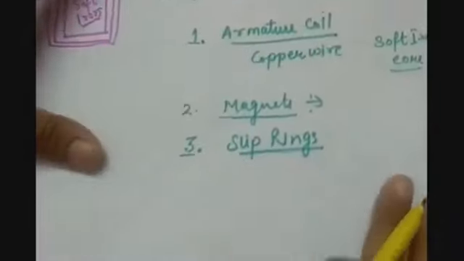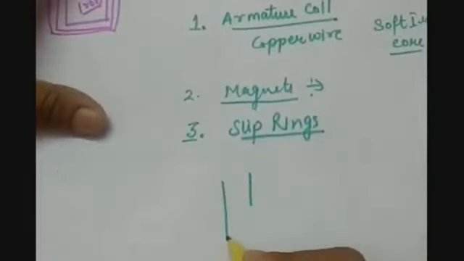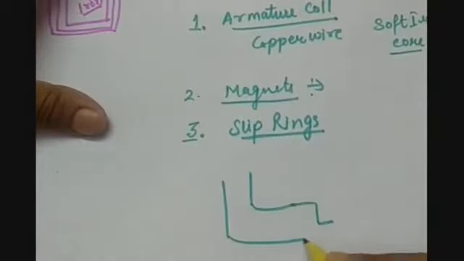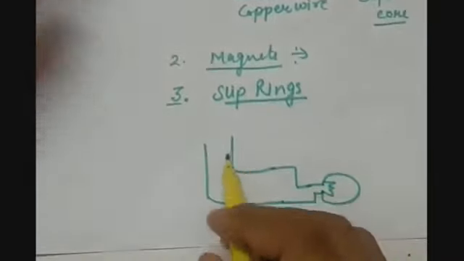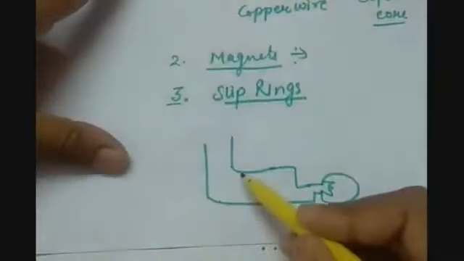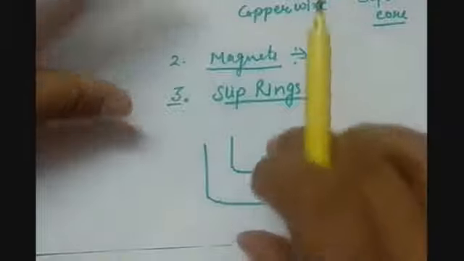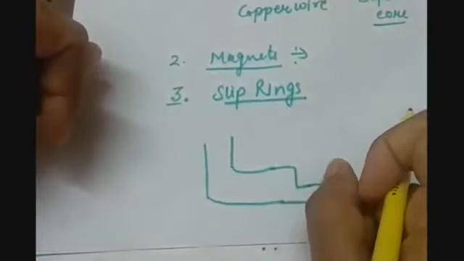Let's say I am directly connecting this with the load. So here I have my bulb. When the armature coil rotates like this, these two wires, these two connections will get merged up.